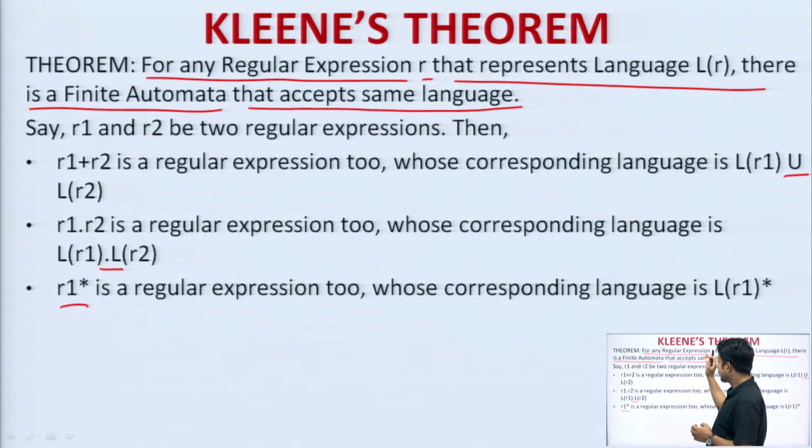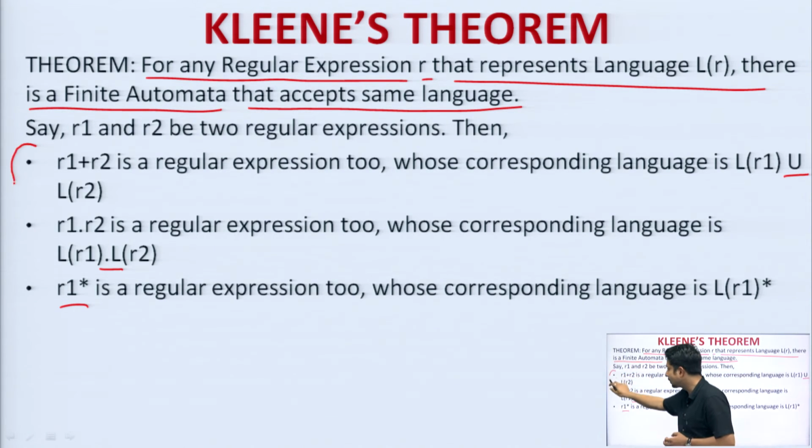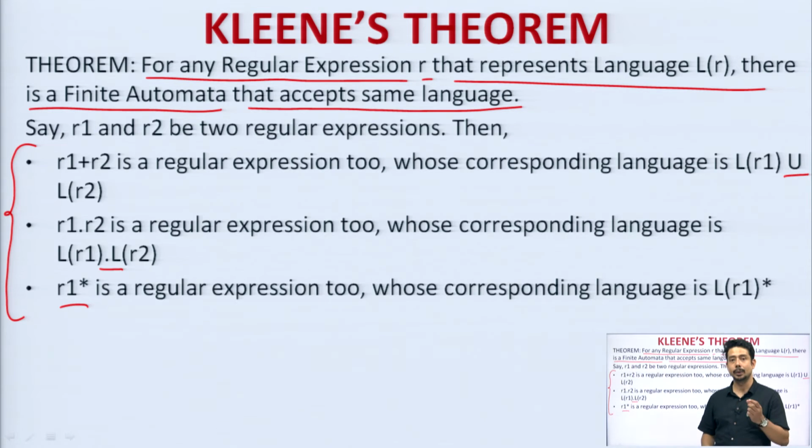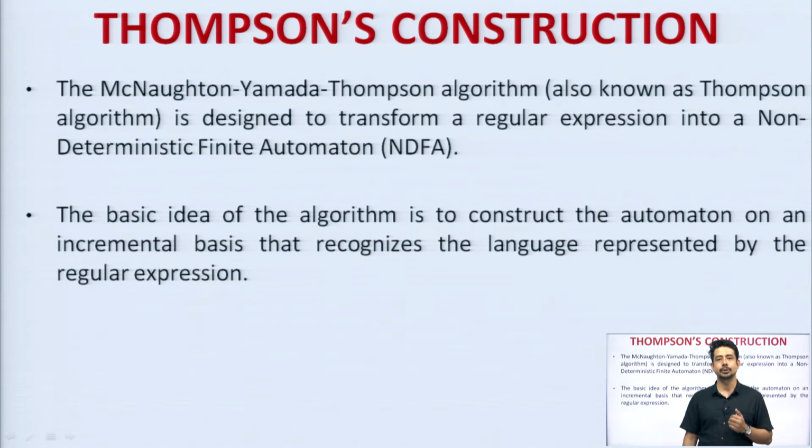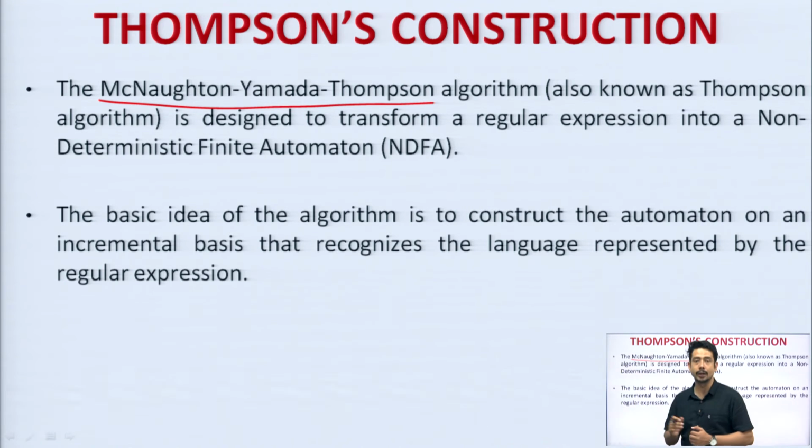This is the general theorem for Kleene's. But based on this acceptance, the main three preliminary operators that are used are union, concatenation and Kleene closure. So, this is all about Kleene's theorem. Let us go to the next topic. The next topic is Thompson's construction algorithm. Now, Thompson's construction algorithm is used for conversion of regular expression to epsilon NFA, not normal finite automata, but epsilon NFA. The full name of this algorithm is McNaughton-Yamada-Thompson.